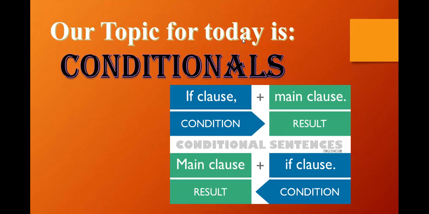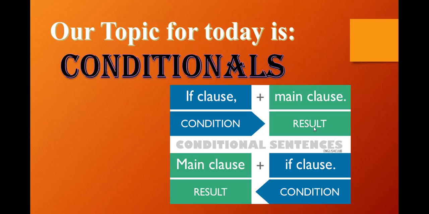Conditional sentences are actually dealing with a condition. That is the if clause: if this thing happens, then what is going to be the result? So the sentence consists of two parts, the if clause and the main clause. If is the condition, that if something is going to happen, then the main clause comes, that is what is going to be the result.